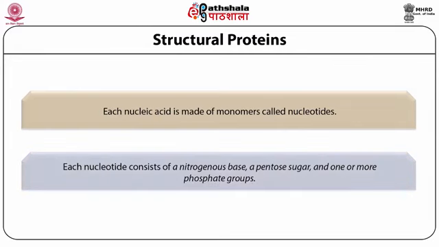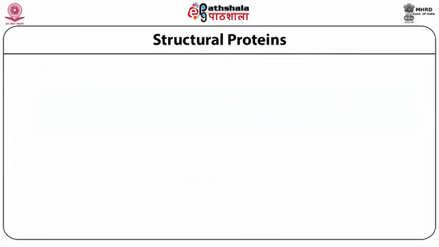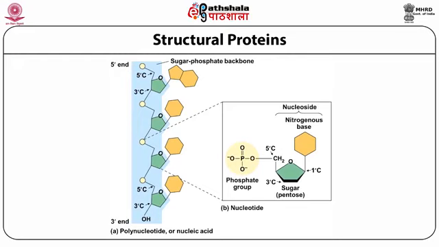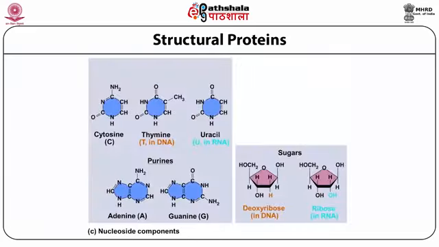Each nucleotide consists of a nitrogenous base, a pentose sugar and one or more phosphate groups. This gives the simplest example of a nucleotide, where the sugar portion, nitrogen base and phosphate combine together into a monomer, which will link with other monomer units to produce a polymer chain. The nitrogen bases are of two types: pyrimidines and purines. Pyrimidine bases are six-membered nitrogen heterocycles. Purine bases are indole-type fused rings; adenine and guanine are purine bases. Cytosine, thymine and uracil are pyrimidine bases.